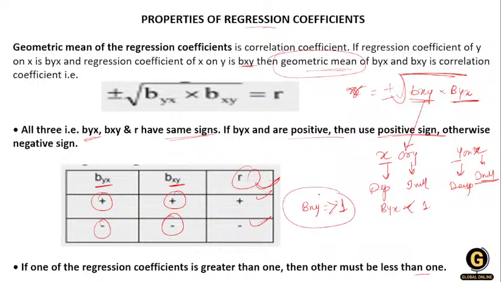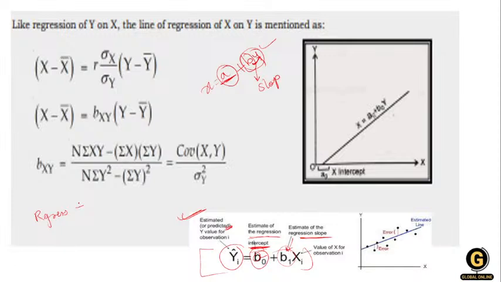This is also one of the properties of the regression coefficient. And the most important thing: if the sign of my regression value is plus, then the correlation value is also plus, they carry the same sign. If my correlation is positive, my regression is also positive. If my correlation is negative, my regression is also negative.